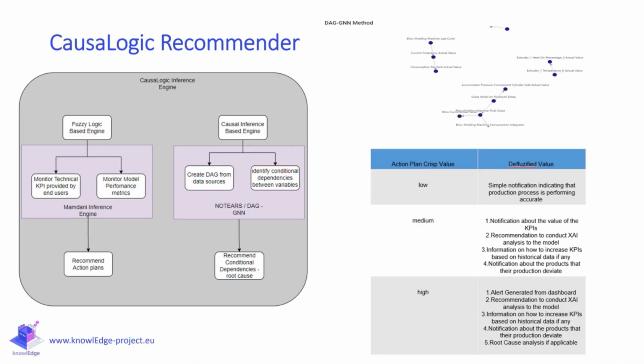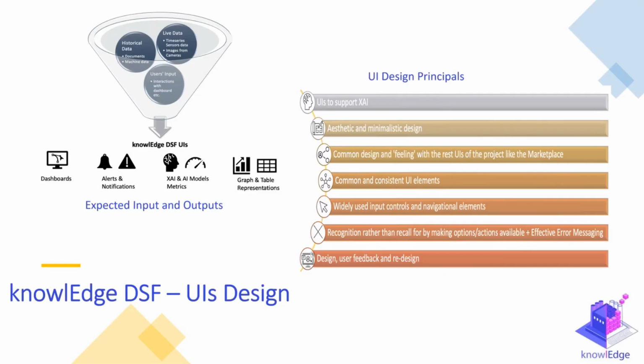And the other part is the part that connects to the end user. This one is not as agnostic as the previous one, which is more generic about the AI models. This is specific to solving problems. There are specific recommenders to solve a problem in the shop floor. We have two kinds of recommendation engines here: a fuzzy logic one and a causal inference one. We try to provide recommendations about specific key performance indicators and how to alert and solve various problems that are faced in the shop floor and so on. We will have the opportunity to see some demo of this in the pilot session.